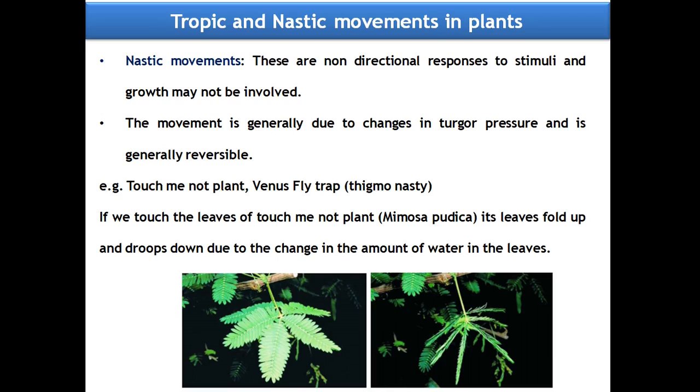Now, coming to nastic movements. Nastic movements are non-directional responses to stimuli, and growth may not be involved. The movement is generally due to changes in turgor pressure and it is generally reversible. Examples are the touch-me-not plant and the Venus flytrap. These are examples of thigmonasty because they respond to touch, but the movements are nastic movements, hence called thigmonasty.